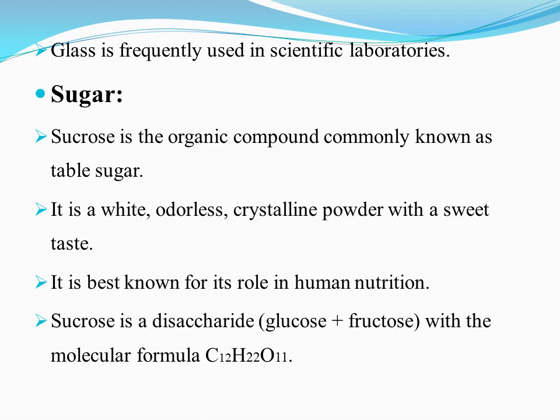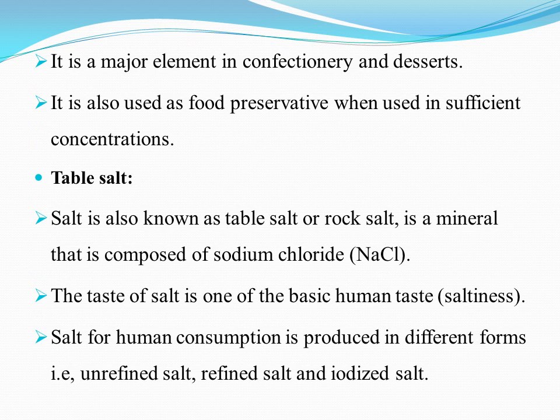Its molecular formula is C12H22O11, means it contains 12 atoms of carbon, 22 atoms of hydrogen and 11 atoms of oxygen. It is a major element in confectionery and desserts. So it is the main element in the confectionery, means the bakery items, and desserts means sweet dishes.